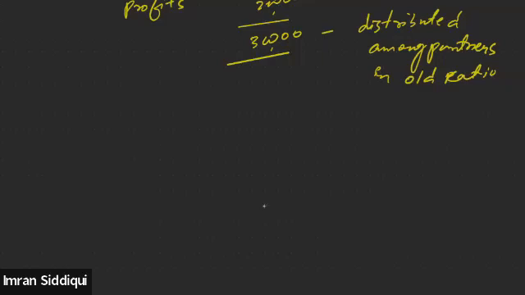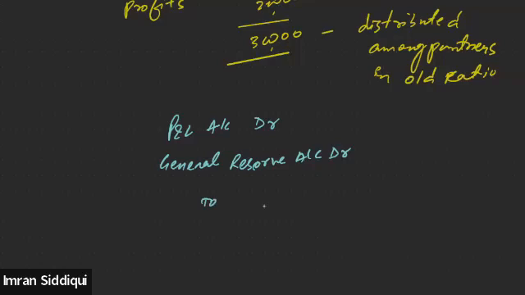So in order to distribute it among the partners in the old ratio, we will be passing the general entry like this. Profit and loss account debit, and general reserve account debit as well. General reserve account debit, to partners.